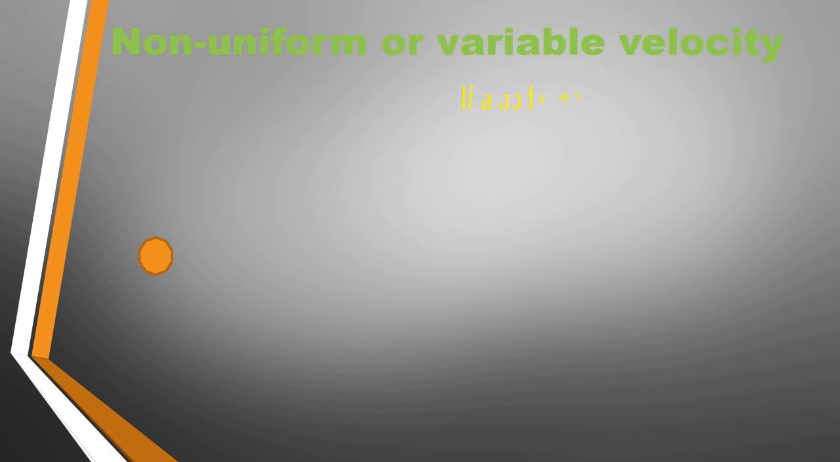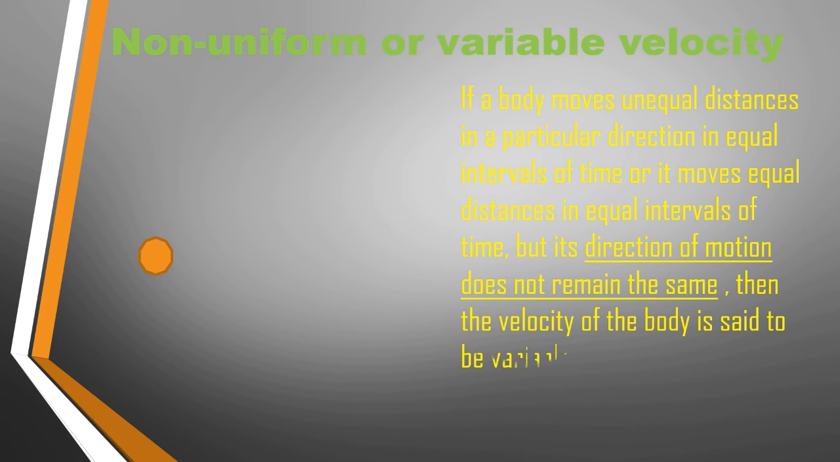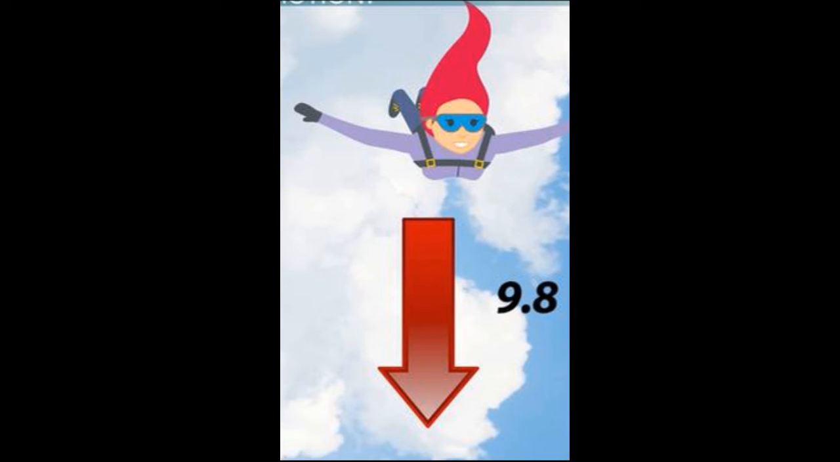Now if the body moves unequal distance in a particular direction in equal interval of time or moves equal distance in equal interval of time but its direction of motion does not remain same, then the velocity of the body is said to be variable. So, for uniform velocity, the body must cover equal distance in equal interval of time, and the direction of motion must also be the same. The motion of a freely falling body is with variable velocity because although the direction of motion is not changing, the speed is continuously increasing.